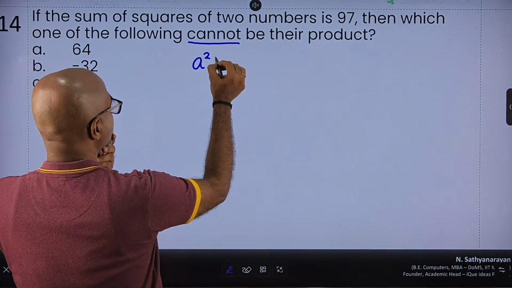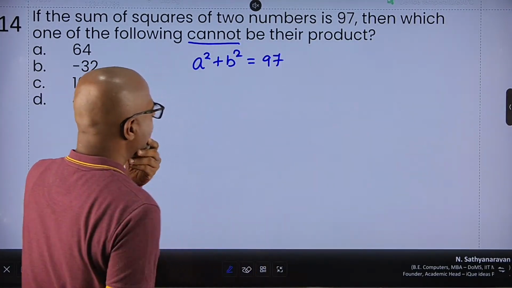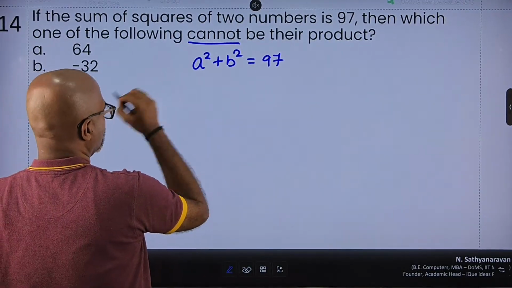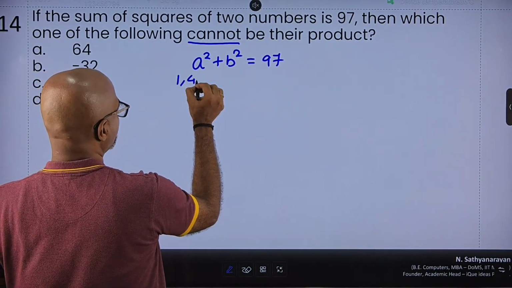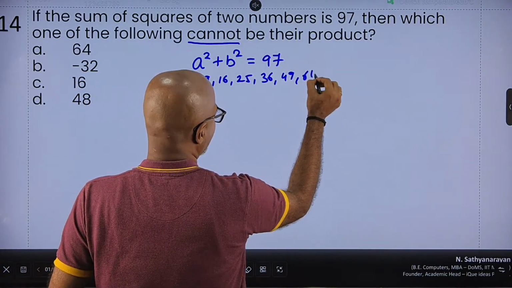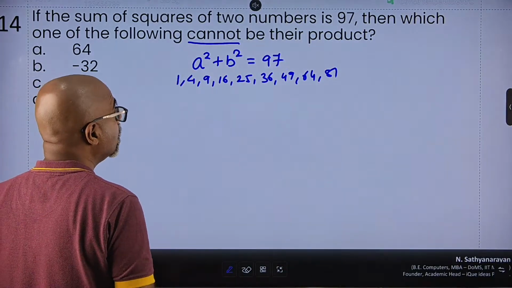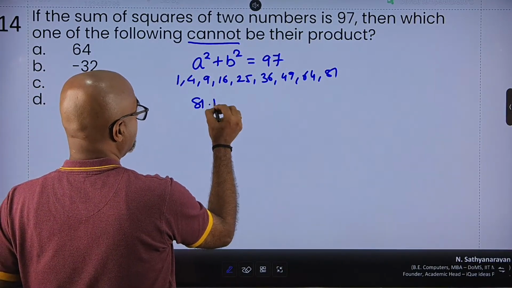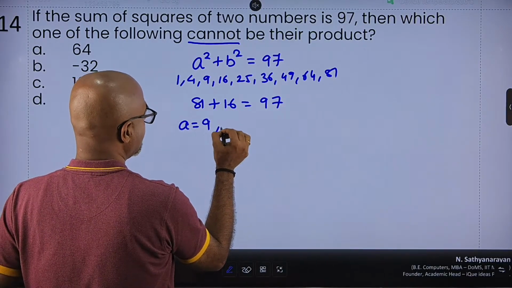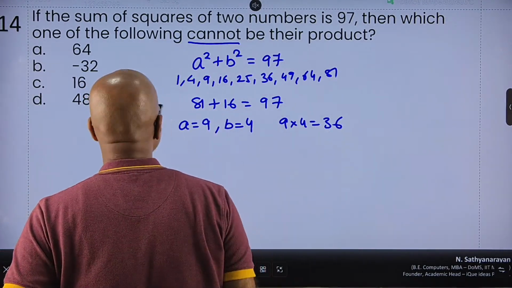So let us say a square plus b square is 97. First instinct, find out two perfect squares which add up to 97. So my squares are 1, 4, 9, 16, 25, 36, 49, 64 and 81. Obviously won't go more than 81. Squares cannot be negative. So then 81 plus 16 is 97. So I can say either A is 9 and B is 4 or vice versa. So 9 into 4, the product can be 36.